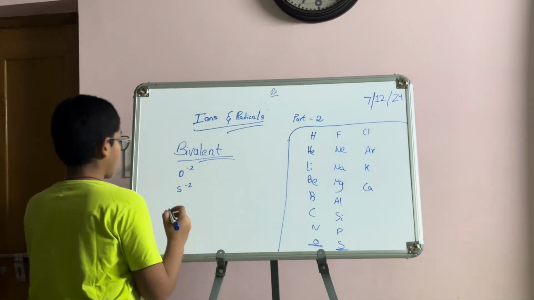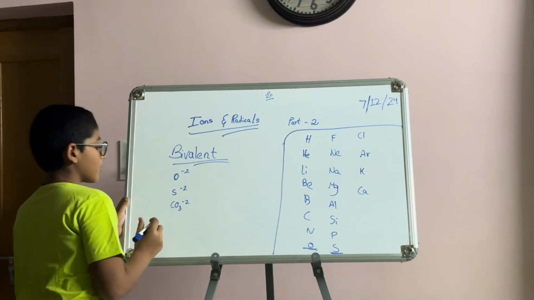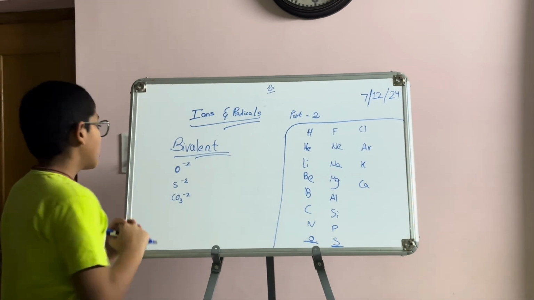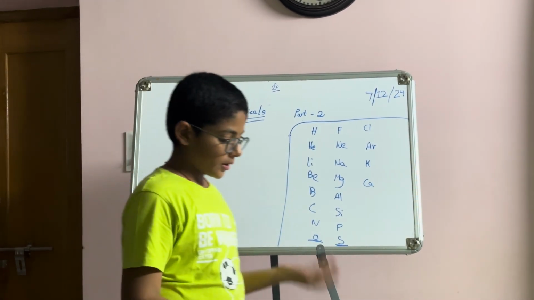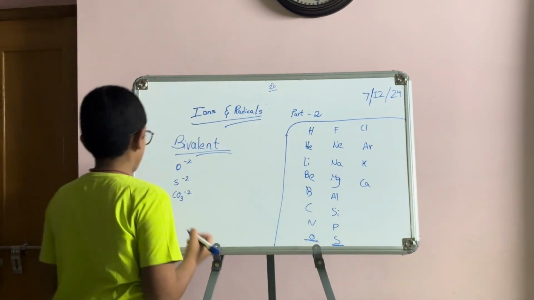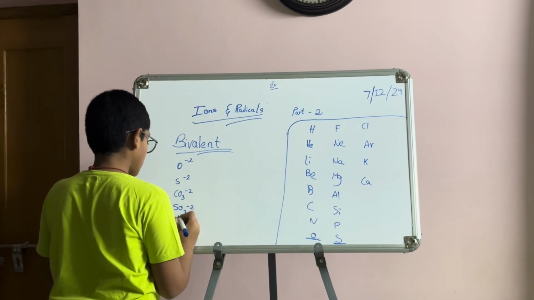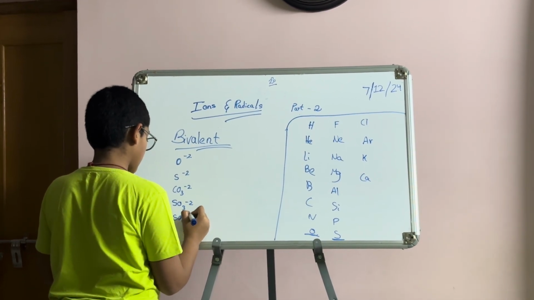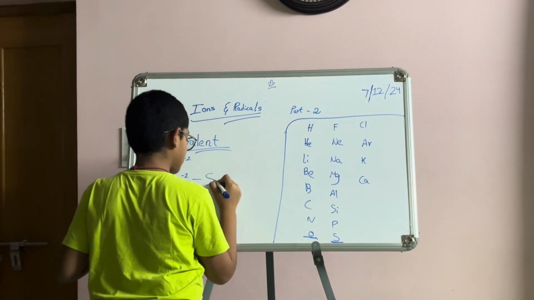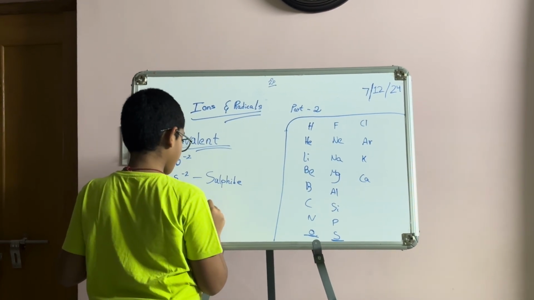We have carbonate, CO3 minus 2, and SO3 minus 2 and SO4 minus 2. This is sulfide, this is sulfite.